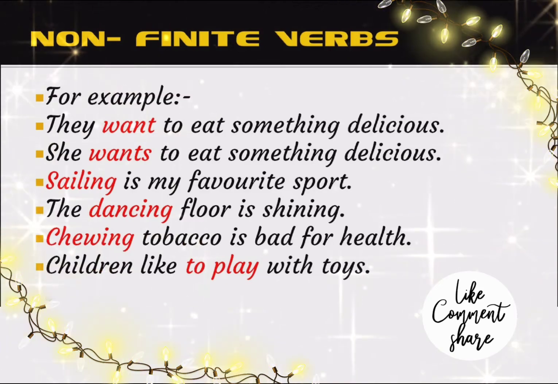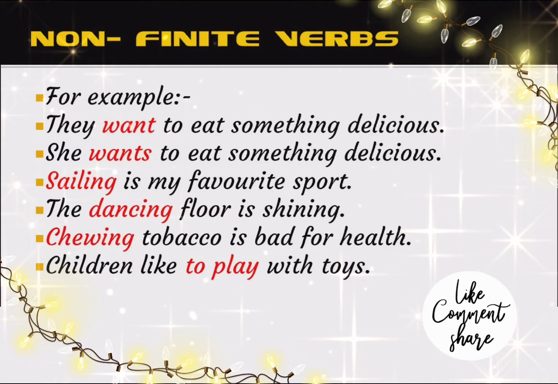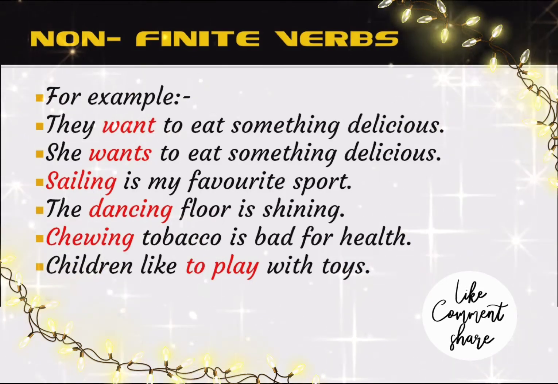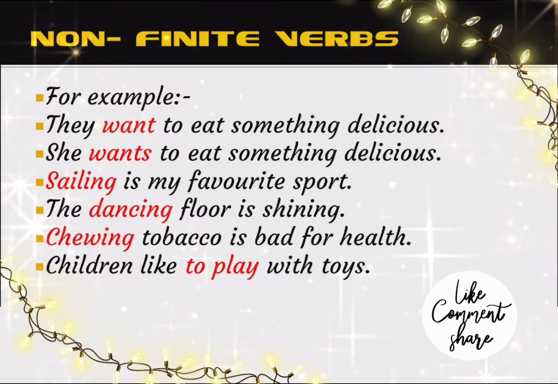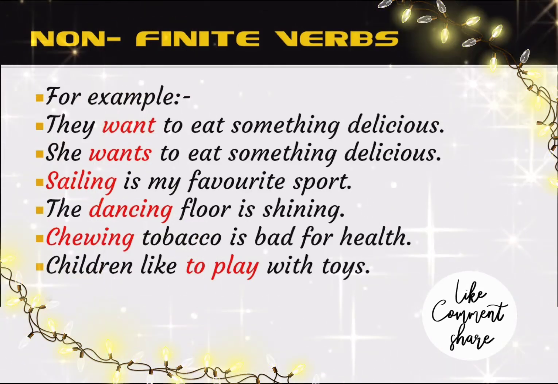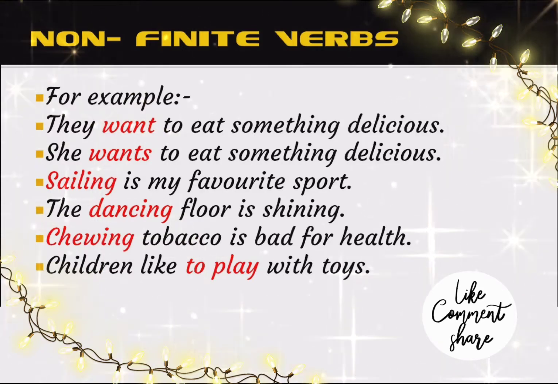So want and wants is the finite verb, and to eat is the non-finite verb, which does not have any change according to the subject of the sentence or the tense of the sentence. Now next sentence, sailing is my favorite sport. Here sailing is used as a subject of the sentence. Sailing is not a verb here. It is used as a subject of the sentence.